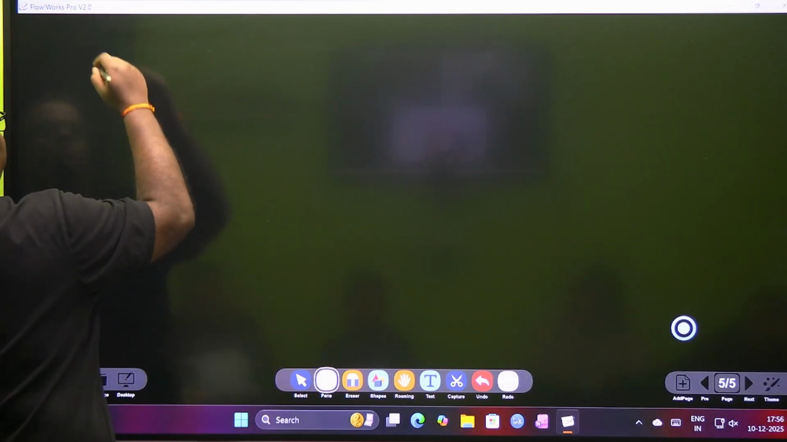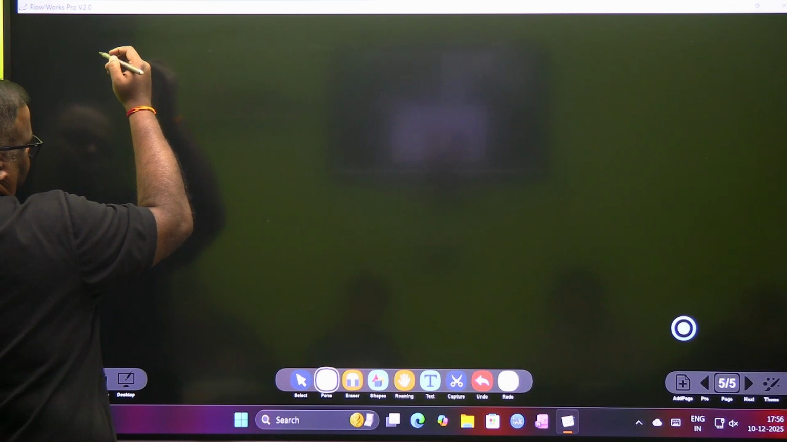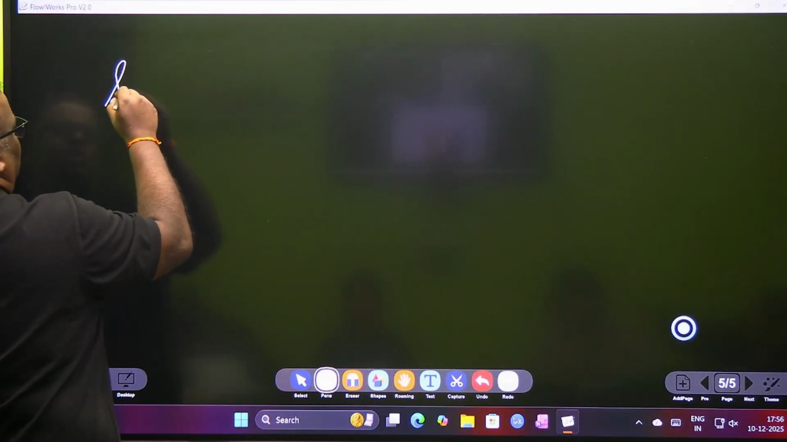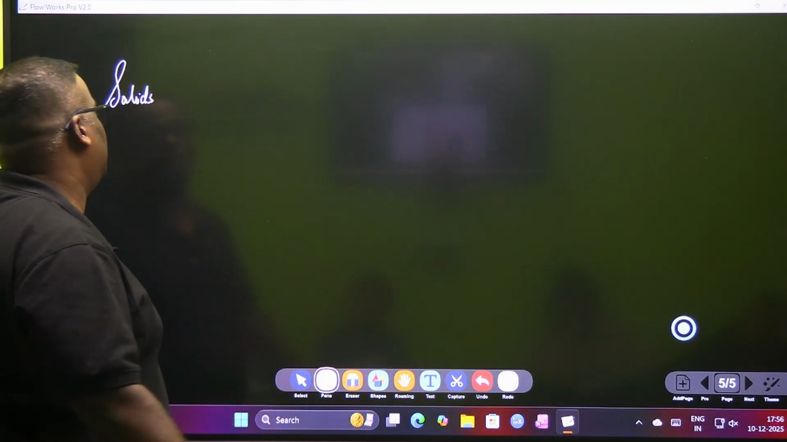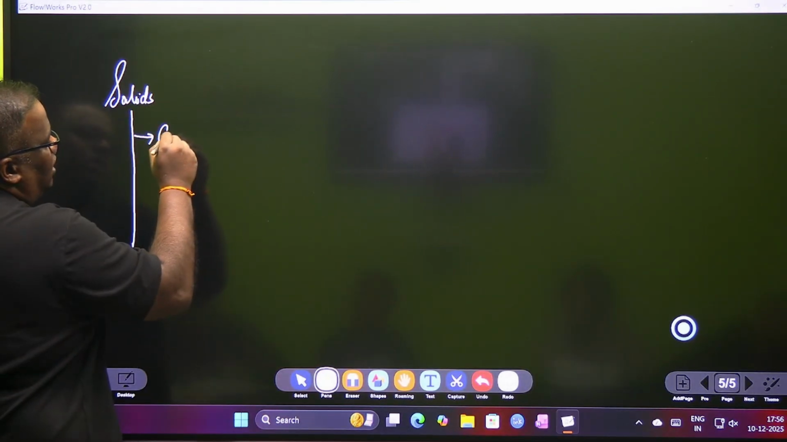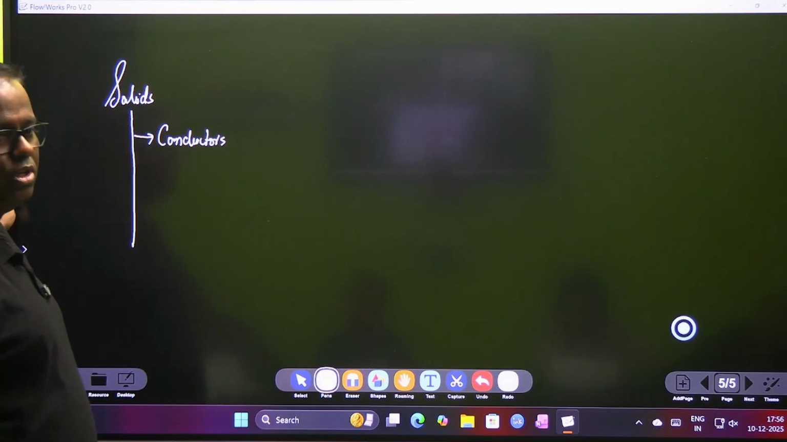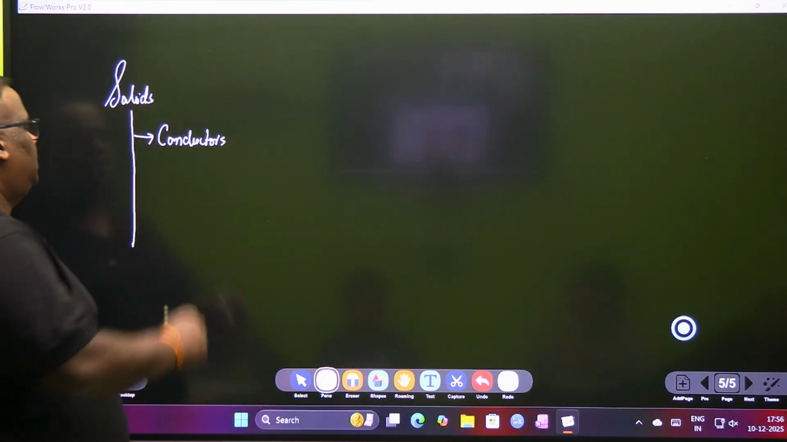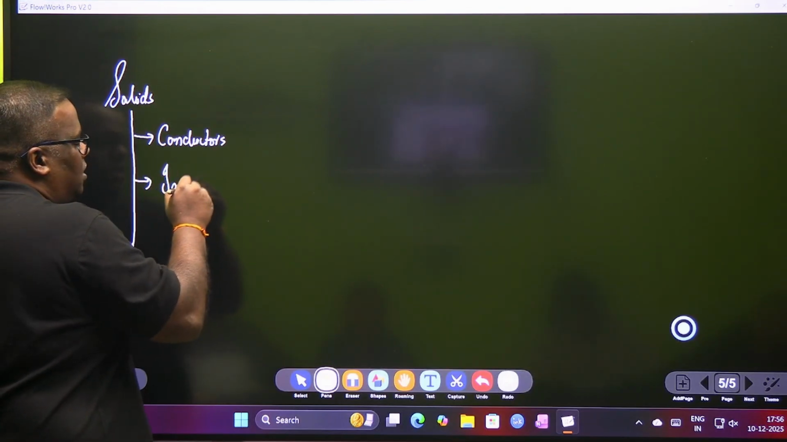Okay. Now let's look at some solids. Solids, from electricity's perspective, are classified in three categories. One category is known as conductors. You very well know what conductors are. Conductors are those solids which conduct electricity. Then we also have something known as insulators.